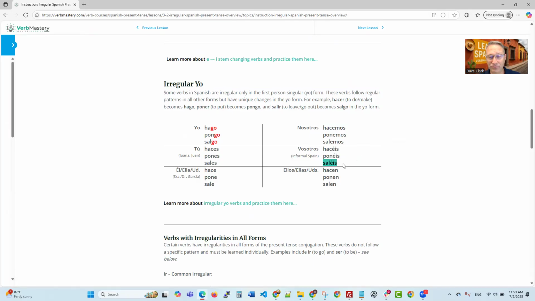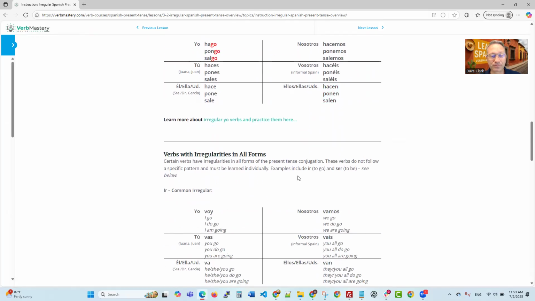Actually, salís. Ooh, a couple little typos. We need to fix that. By the time you get to that, it should be fixed. And then ellos, ellas, and ustedes: hacen, ponen, and salen. Okay.